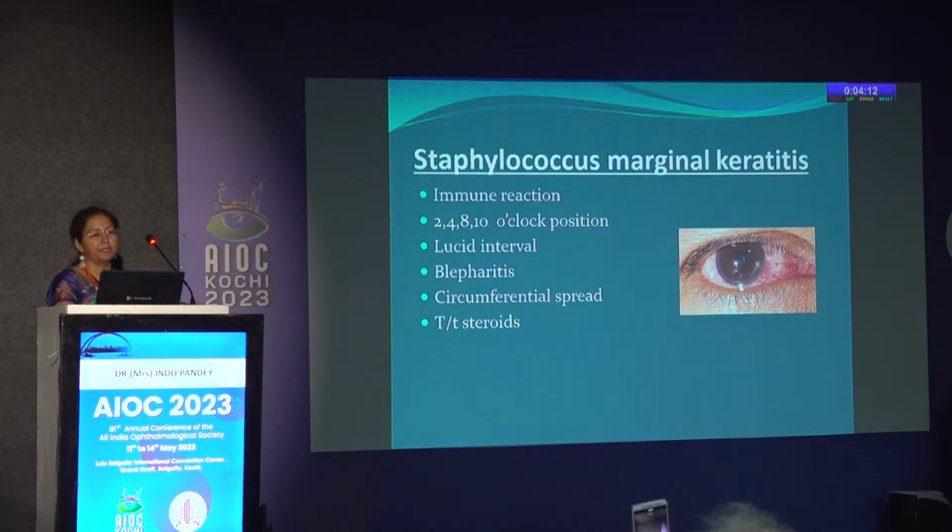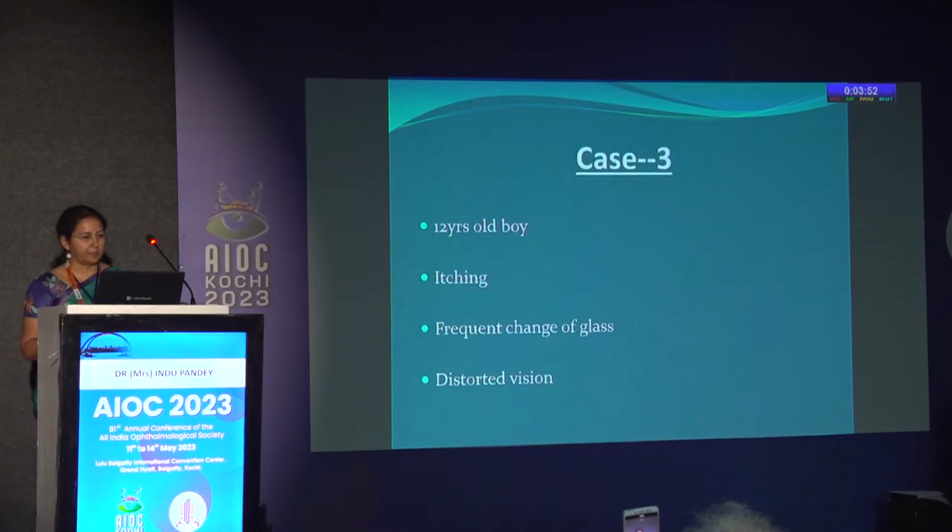The epithelium remains intact. The treatment of staphylococcal marginal keratitis is with steroids, as we all know. But in a case of viral marginal keratitis, if you prescribe steroids, it leads to worsening of the condition. So an important differential diagnosis is staphylococcal marginal keratitis, which always has to be kept in mind.